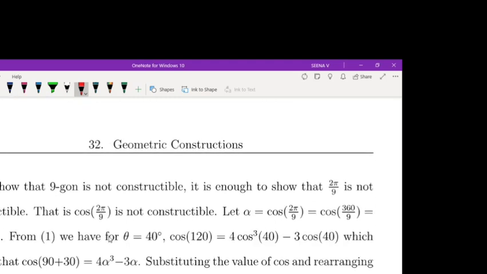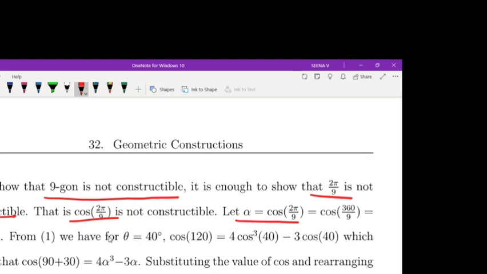To show that the 9-gon is not constructible, it is enough to show that 2 pi by 9 is not constructible. For this, it is enough to show that cos 2 pi by 9 is not constructible. Let alpha equal cos 2 pi by 9, which is cos 360 by 9, cos 40 degrees. We have to prove alpha is not constructible.